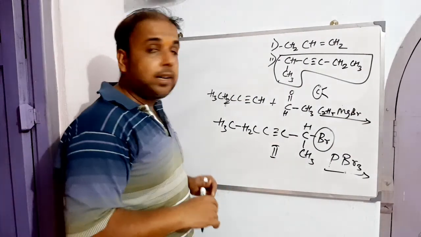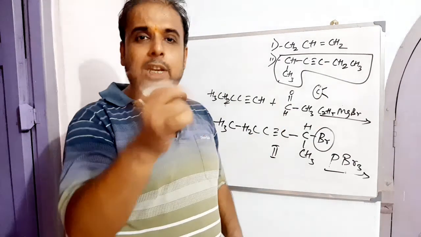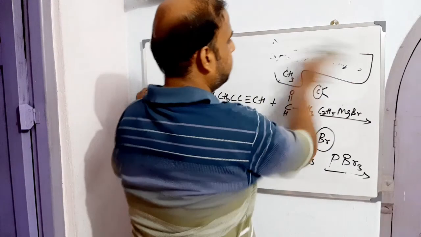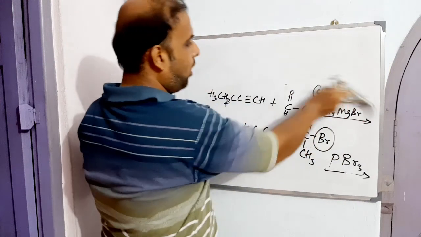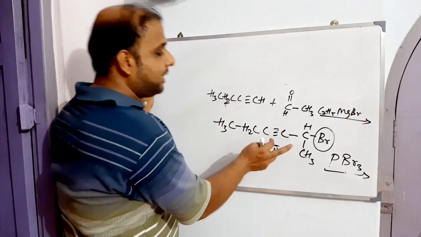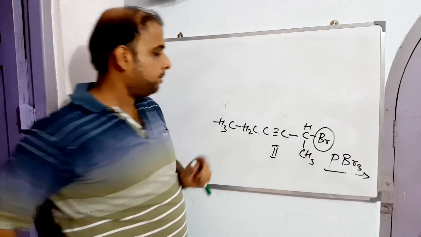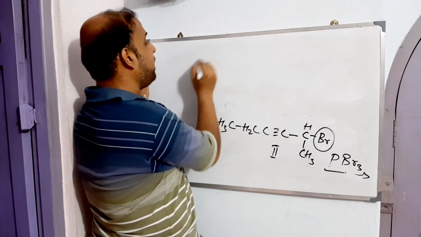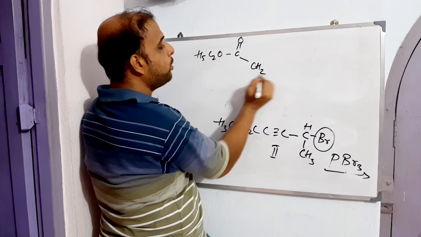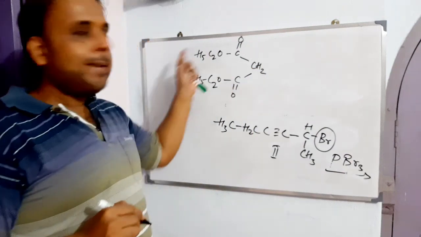Now let us bring what next? The next, we have to react these things with one of the hydrogens of diethyl malonate, right? Chalo. So now let's see how this can be done. We have already made the major substituent, this one, right? Now we have to react this one, the second intermediate, with malonic acid derivative. So likewise we'll write H5C2O, C double bond O, CH2, C double bond O, then H5C2O. So this is basically diethyl malonate.